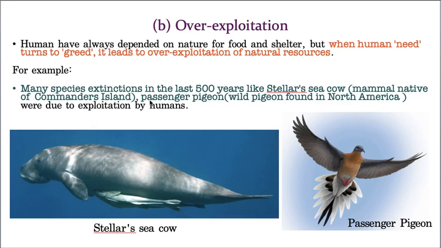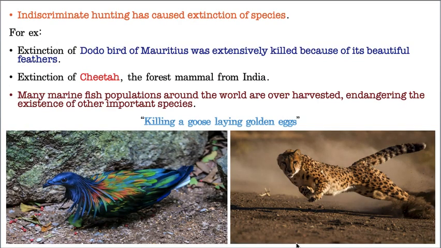And this passenger pigeon, see how beautiful it is, see the feathers, see the coloration. This pigeon is nowhere now. You can't see these two species, and these two species were extinct only due to human over exploitation. This is the only reason. Because of that, such a beautiful bird and such a calm, quiet mammal are gone. Now, let us take one more example. So, indiscriminate hunting. Just in the introduction also, I took this example, if I'm correct, I don't remember.